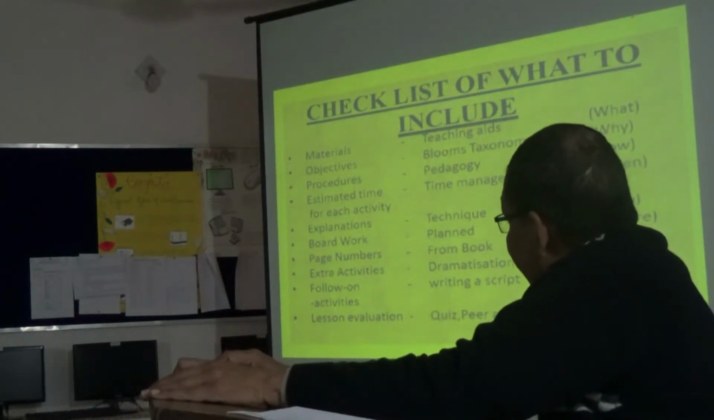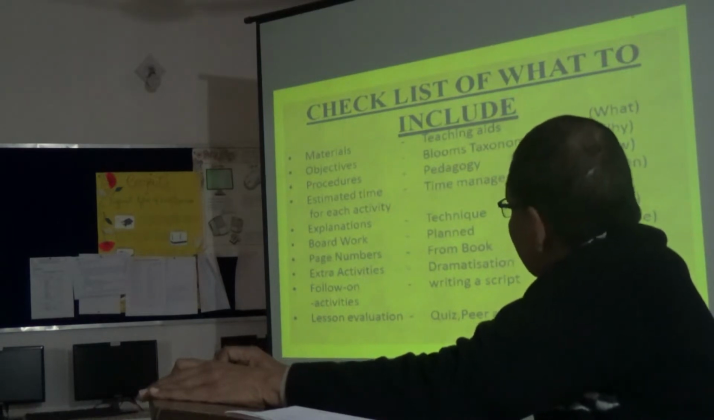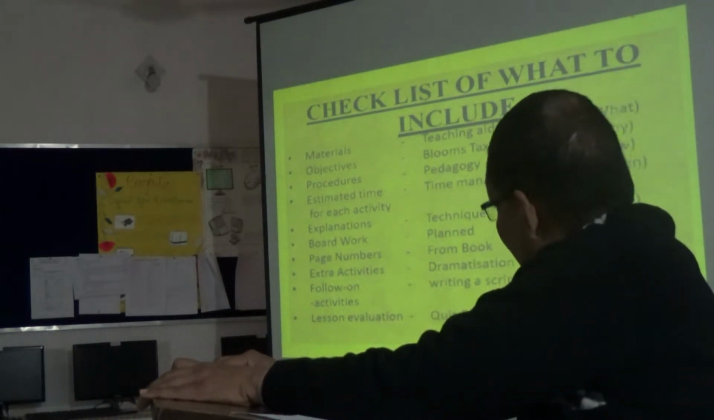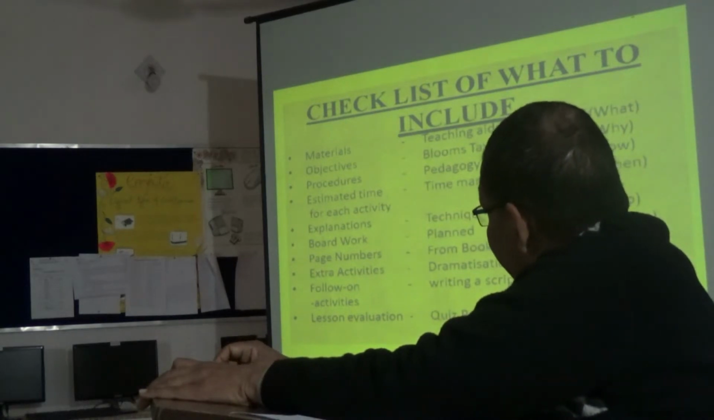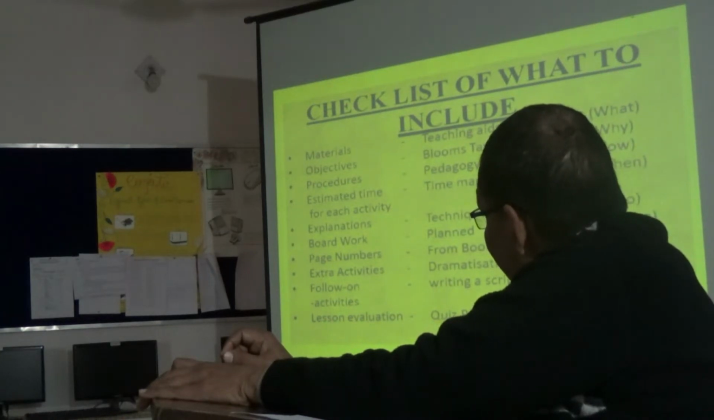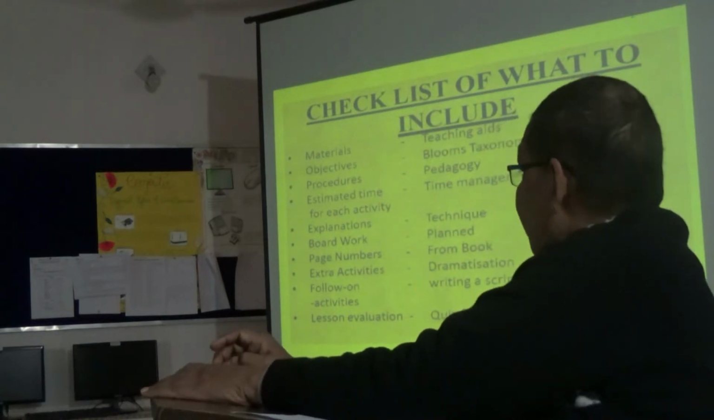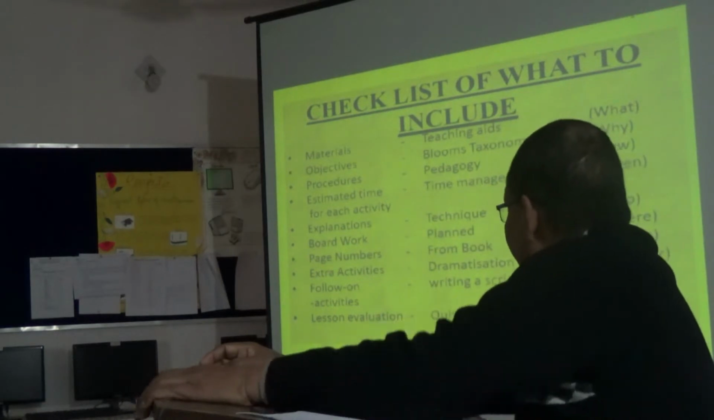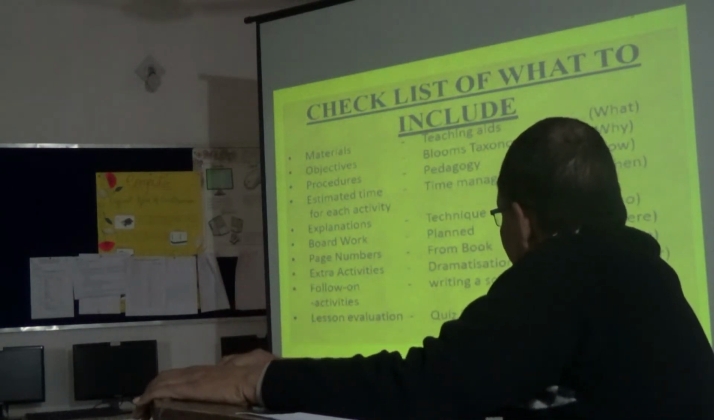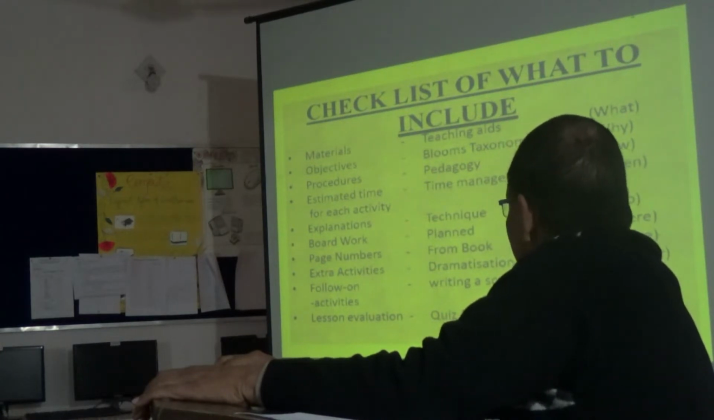Extra activities should be there. For this extra activity, dramatization may be there, or it should be there also if required, followed by an activity, that is writing a script. And then lesson evaluation. When the lesson is taught in the classroom, it should be evaluated, and evaluation should be done by quiz competition, peer assessment, etc.